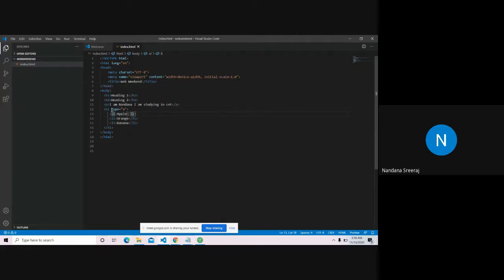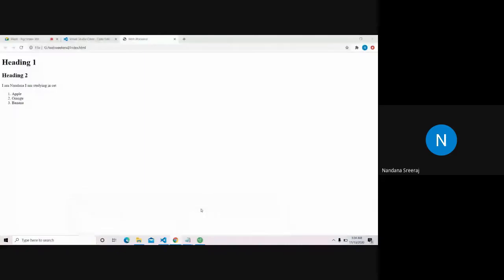The attribute name is type. Type equal to a. Let me refresh. Yeah, so it changed: small a, small b, small c. So instead of 1, 2, 3, you're seeing small b, small c. You have different options there, like capital A, capital B. You can try those too.